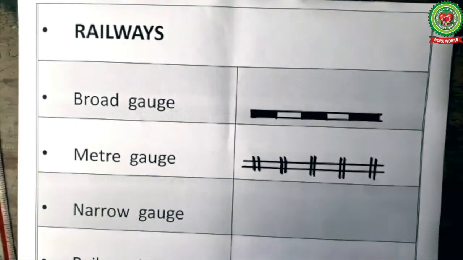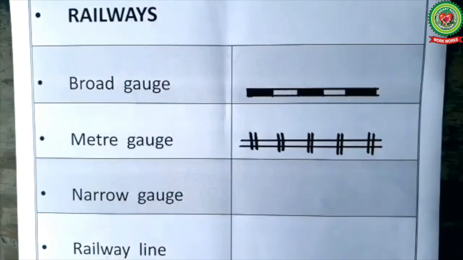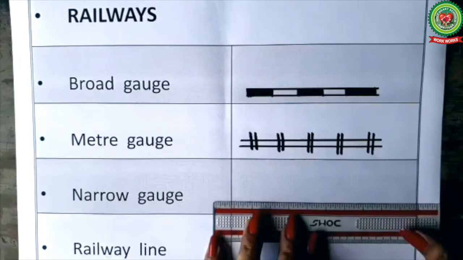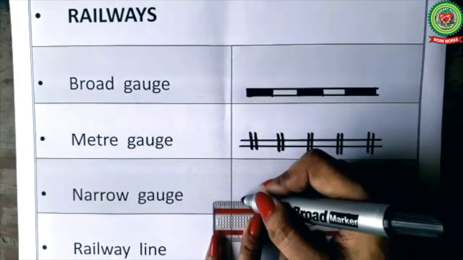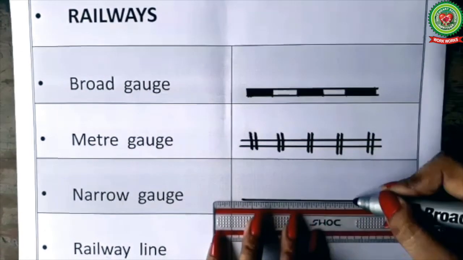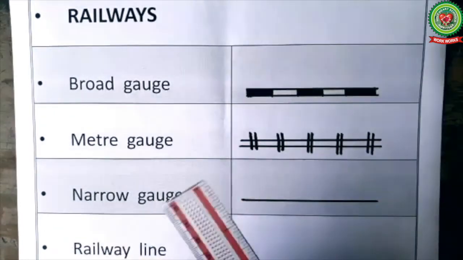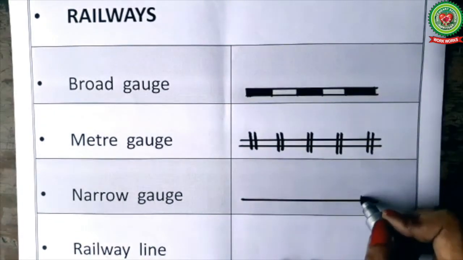Okay. Now third we have narrow gauge. For narrow gauge, we'll take single black line which will be intersected by many single vertical lines like this.